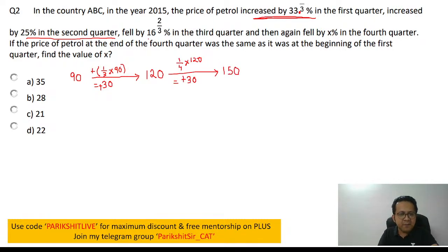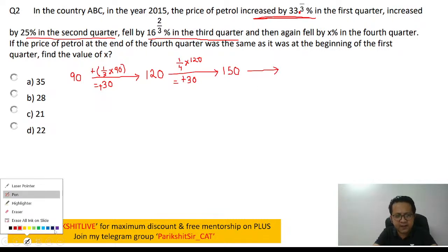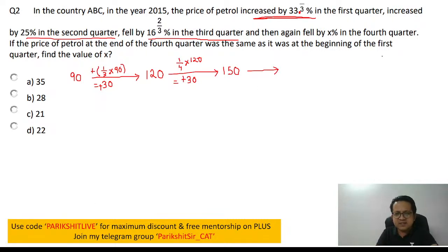Next, it fell by 16.2% in the third quarter. What is 16.2%? 16.2% is 16 into 3, 48, 48 plus 2, 50, so 50/3%.